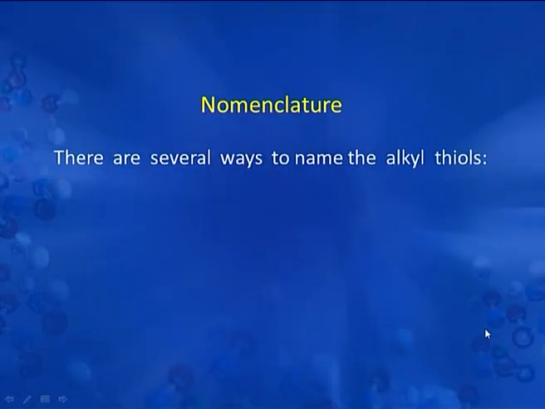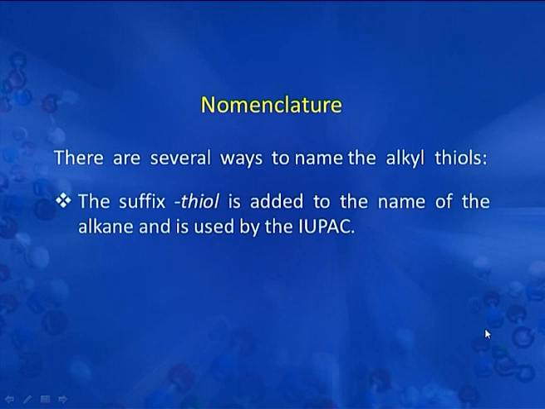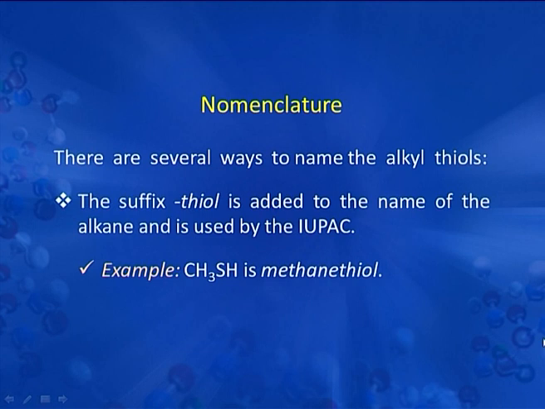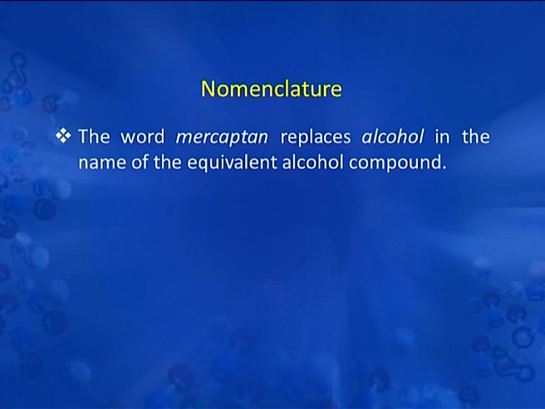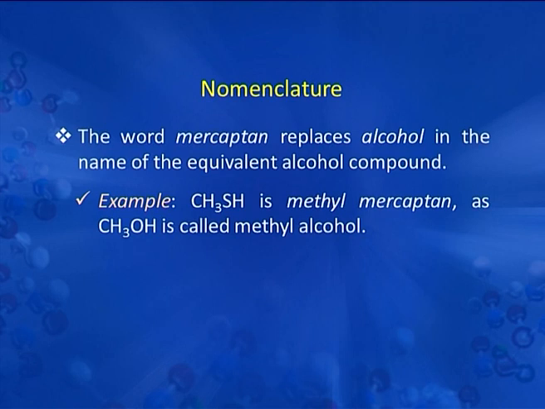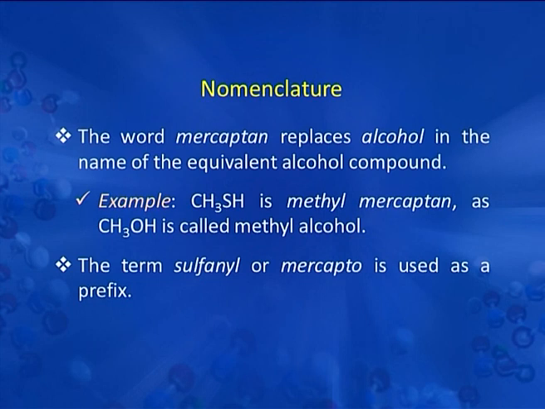There are several ways to name the alkyl thiols. The suffix thiol is added to the name of the alkane and is used by the IUPAC nomenclature. We have the example CH3SH, that is known as methane thiol. The word mercaptan replaces alcohol in the name of the equivalent alcohol compound. As we are having the example CH3SH, it is methyl mercaptan, as CH3OH is called methyl alcohol. So, OH is replaced by SH. The term sulfanyl or mercapto is used as a prefix, and we have the example mercaptopurine.